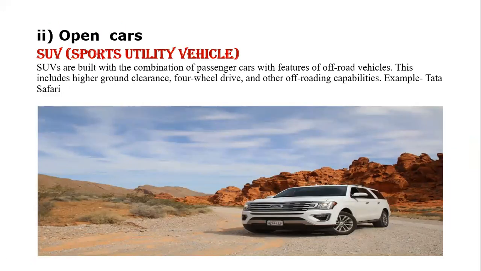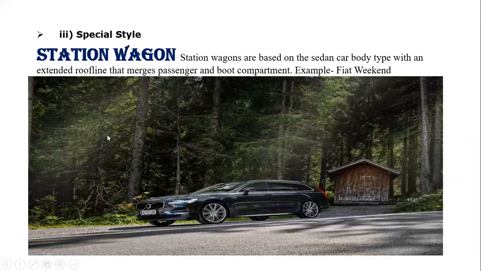And the next type of car body is open car. Under this, the sports utility vehicle. SUVs are built with a combination of a passenger car with the features of an off-road vehicle. Means this vehicle has a large clearance and can even run off-road and on under-construction roads also. Example: Tata Safari.